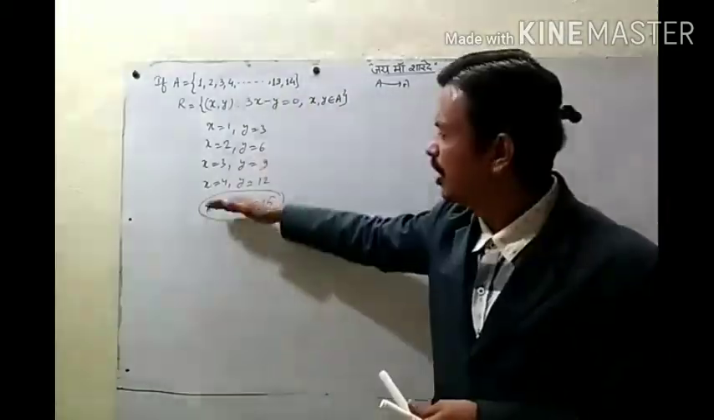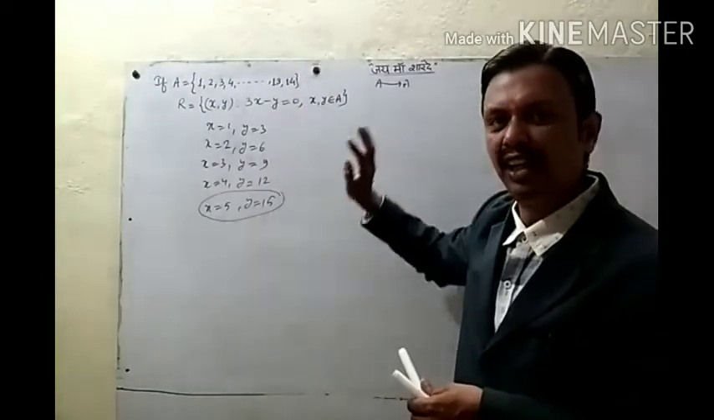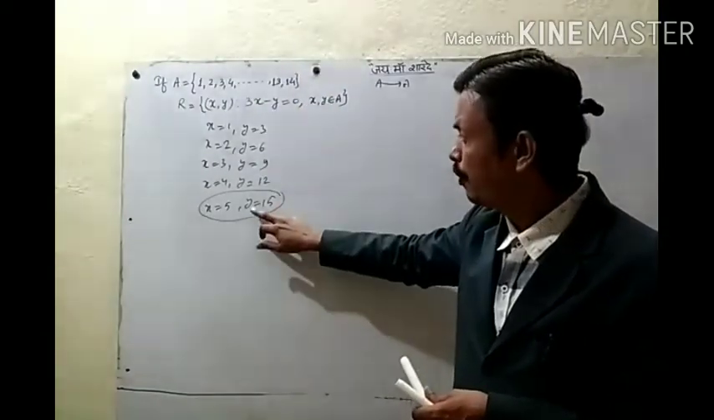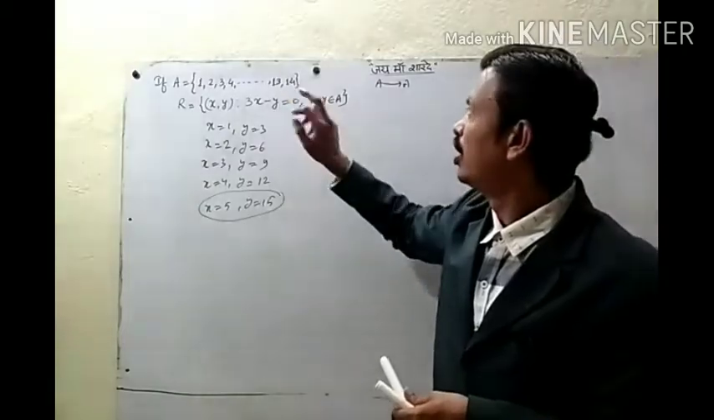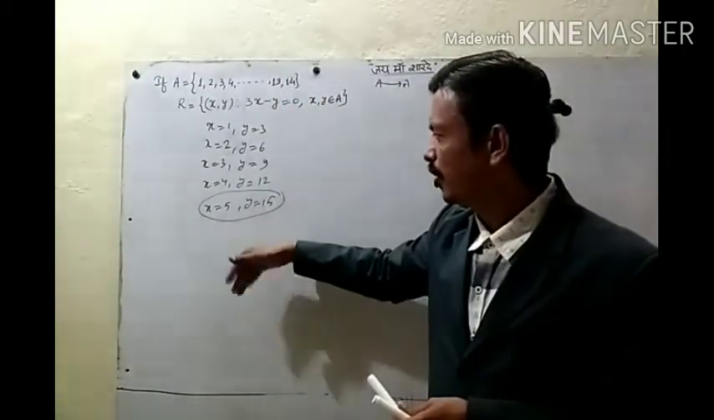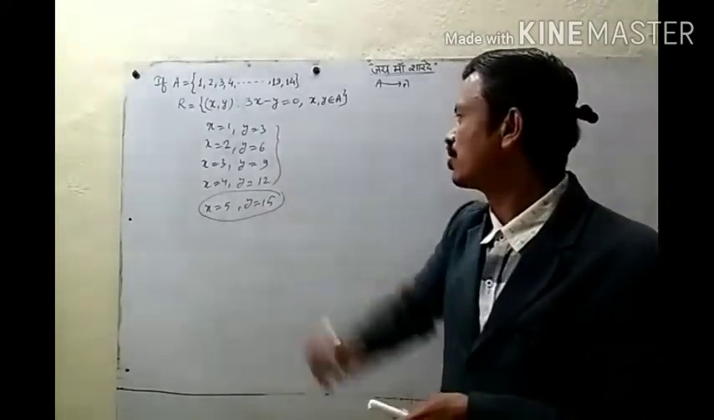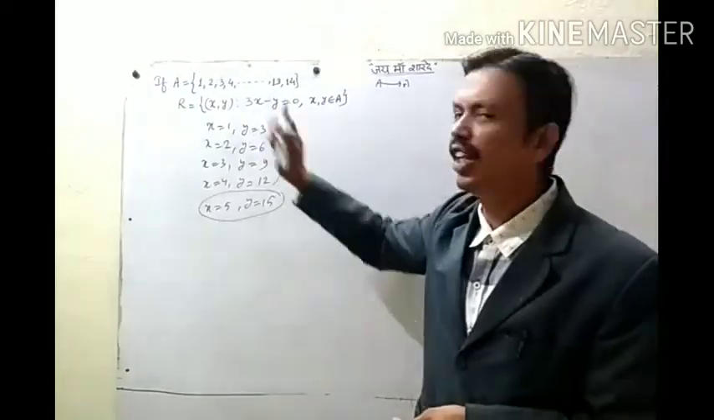So when we take x as 5 or more than 5, all the numbers we get for y will not be in set A. So after 4 we cannot take any value. So only these values can satisfy this condition.